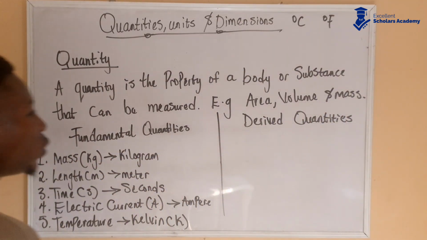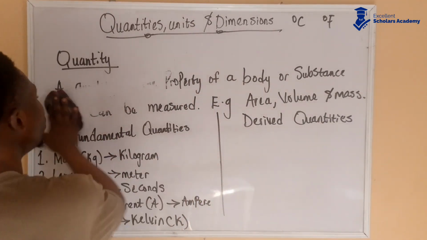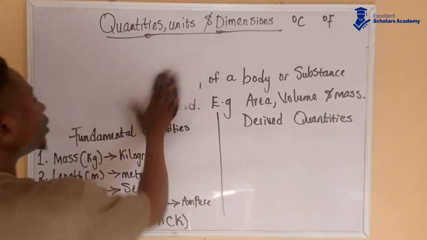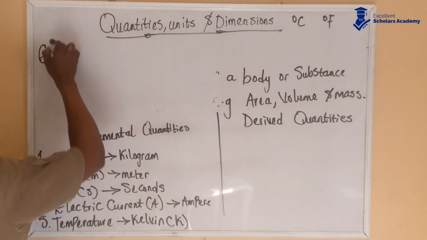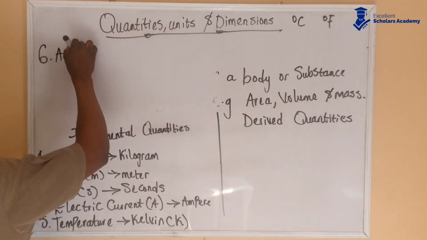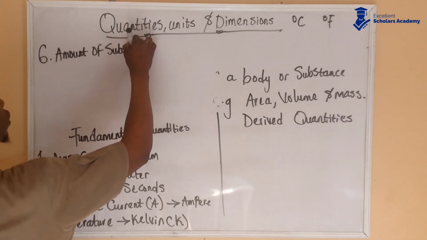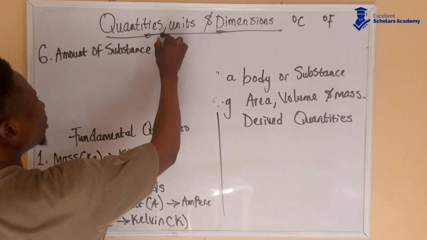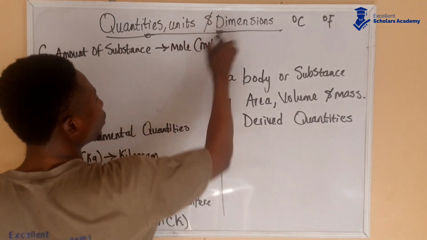Another one we're going to look at before we go into derived quantities is amount of substance. Amount of substance is measured in mole, abbreviated as mol.